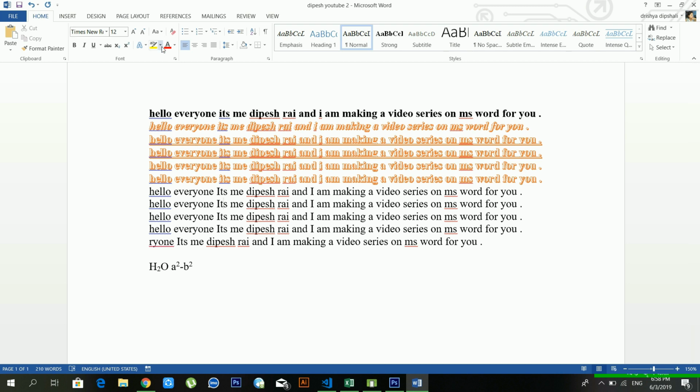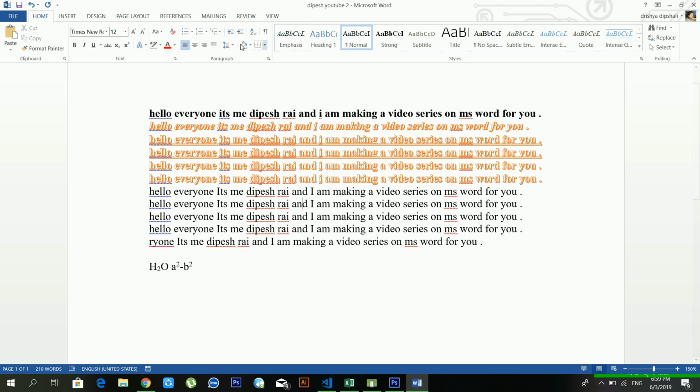Okay, and another option is highlight color. It's one of the amazing features of Microsoft Word. If you want to highlight any kind of text, you have to select it, and after this just go to highlight color, and from the arrow you have to choose your favorite color. In this case I am choosing the yellow color. See, now it's already completed. My making a video is highlighted. So if you want to remove this, you just have to select it, go again to highlight color and make it no color, and it's done.